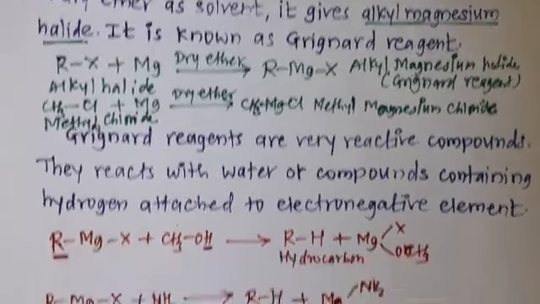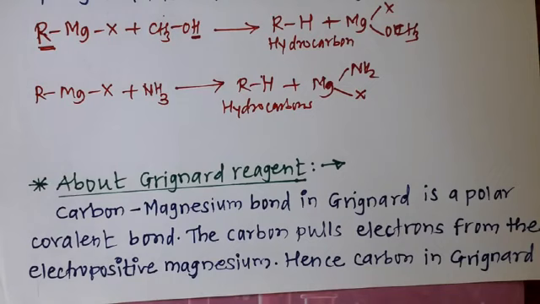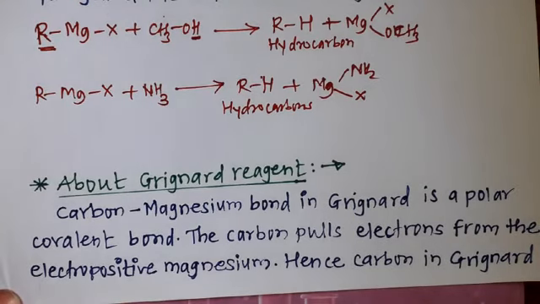Some facts about Grignard reagent. I already told you that the carbon-magnesium bond in Grignard reagent is a highly polar covalent bond. Carbon pulls electrons from electropositive magnesium, and hence carbon in Grignard reagent has a partial negative charge and acts as a nucleophile.